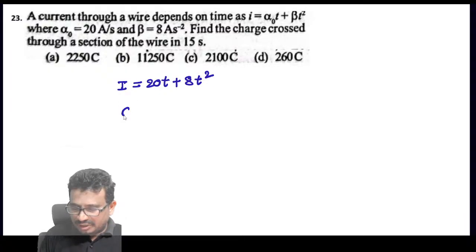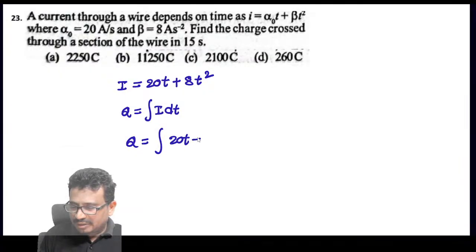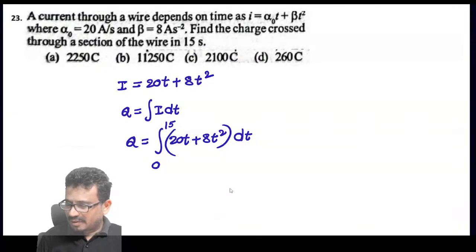So we need to get the charge, which is the integral of I dt, that is the integral of 20t plus 8t square dt, from 0 to 15. Simplify now.